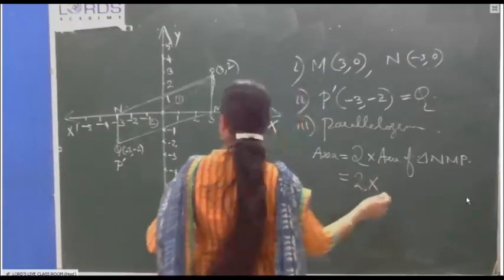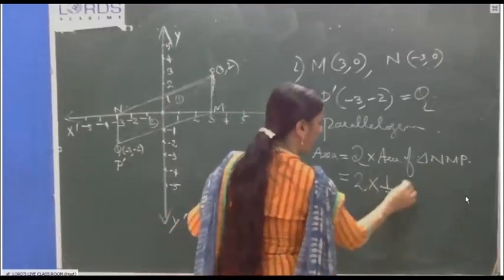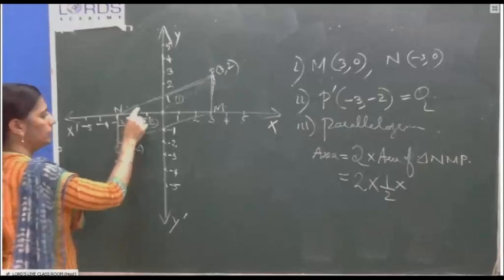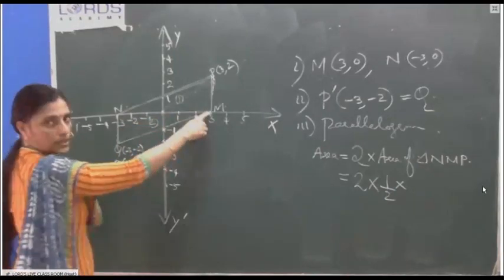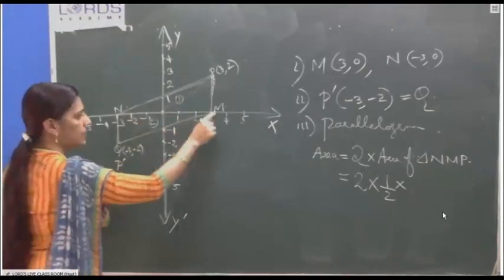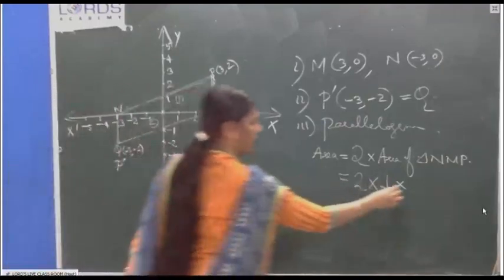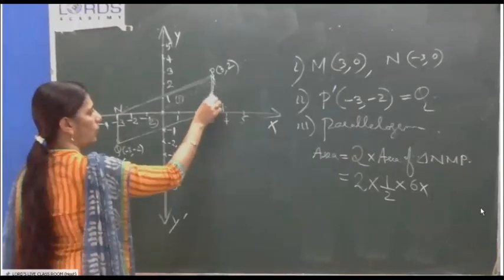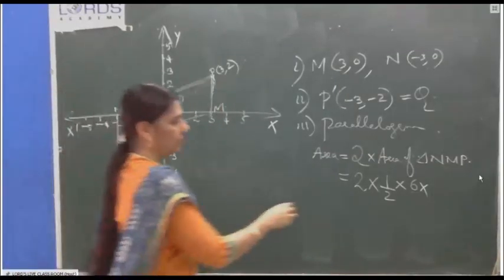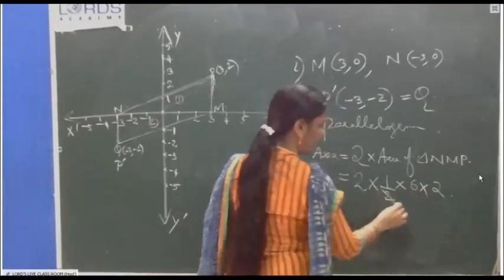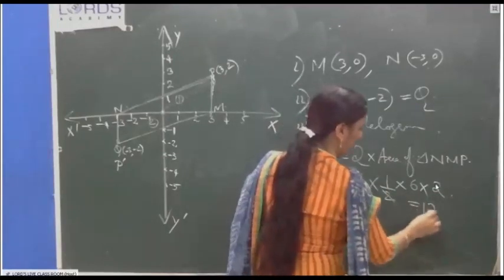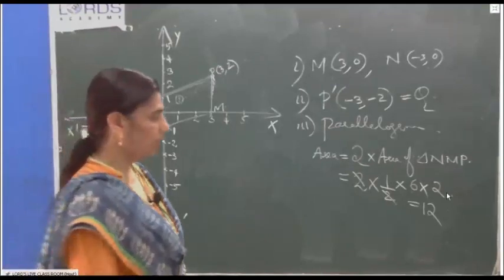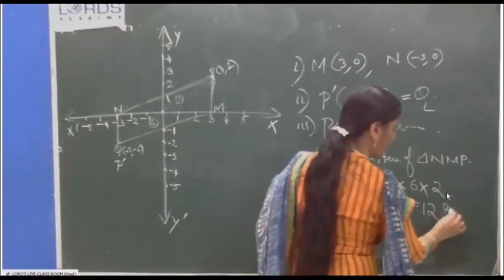Equal to 2 into, what is half base into height? Half into, what is the base? How much? 1, 2, 3, 4, 5, 6. 6 units. Base means this NM, 6 units. And height means this length. How much? 1, 2. 2 units. While you are simplifying, you will get 12. The answer is 12. Here you have to write the unit as square units.